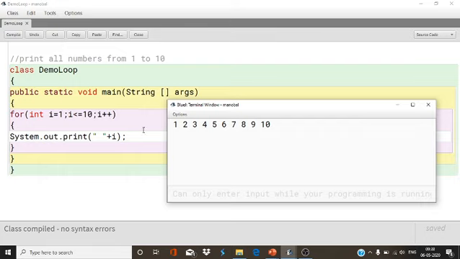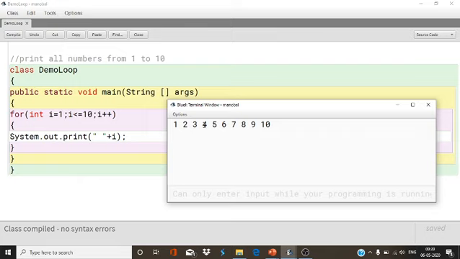2 is less than equals to 10, again it will print 2. Now it will be 3, so the repetition is there. How many times? Several times, means 10 times it will execute. See, the statement is repeating here, no, like this only. First time it will start from the initial value, then condition, then a statement, then increment, then condition, then a statement, then increment. So this is the way, with the help of that we can print the value using for loop.